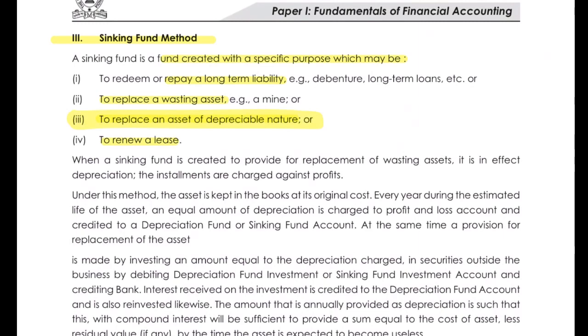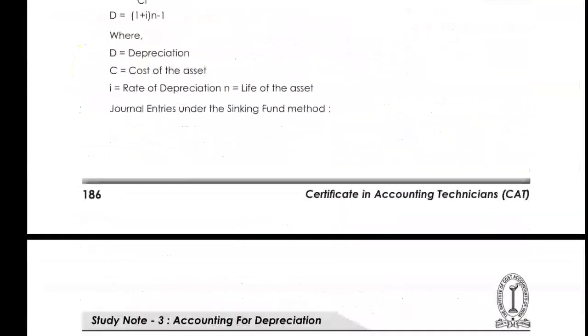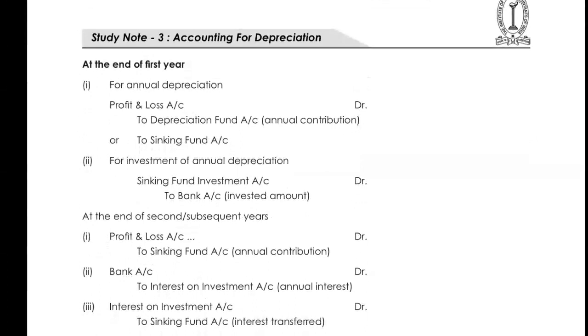Obviously, you can create your sinking fund for other purposes also. For example, you need to do some investment or you have taken a loan which you need to pay after a period of time. So for repaying a loan, you can take out some money from your regular profits and invest somewhere. You can invest in some funds which can give you good returns, or you can replace an asset that is a wasting asset. Okay, so that is the extra part. But how is this being calculated?